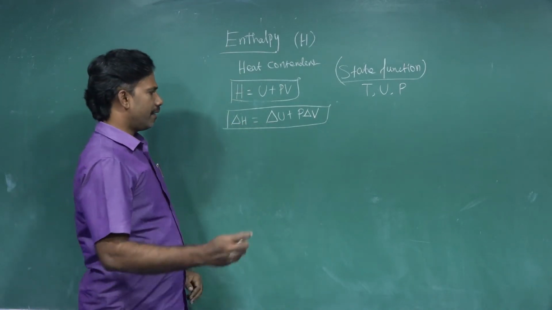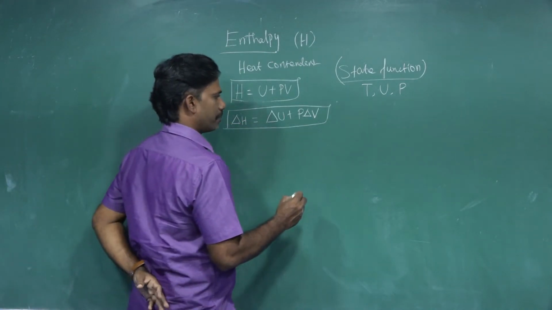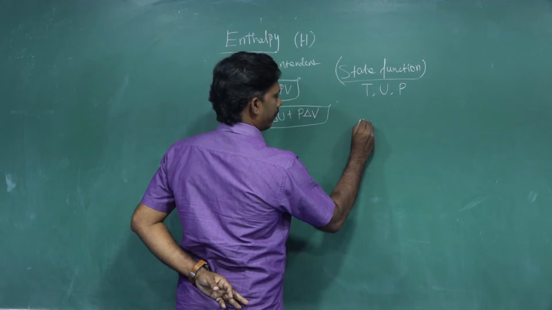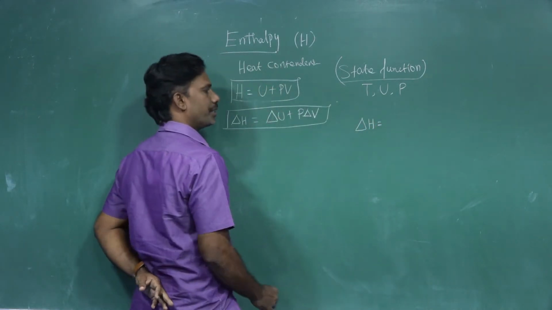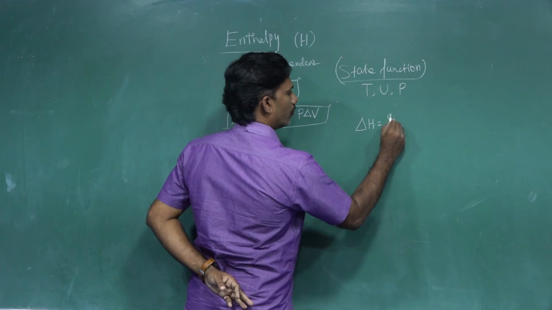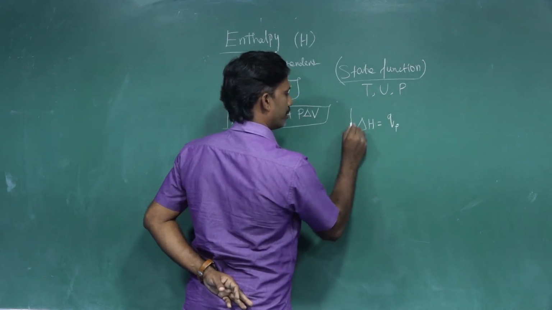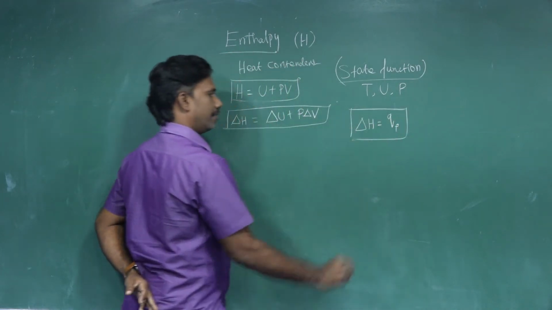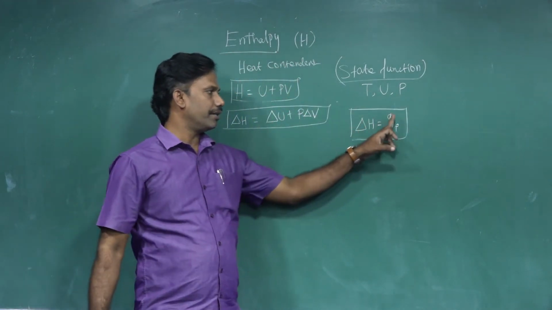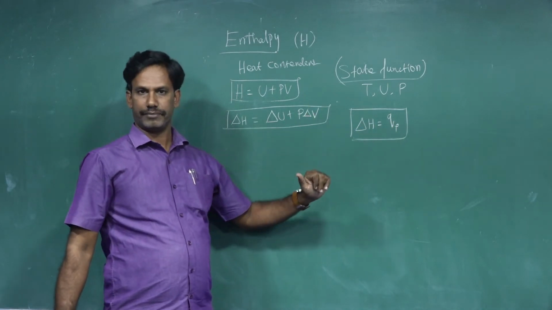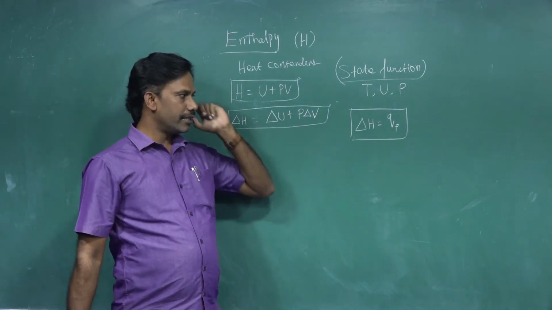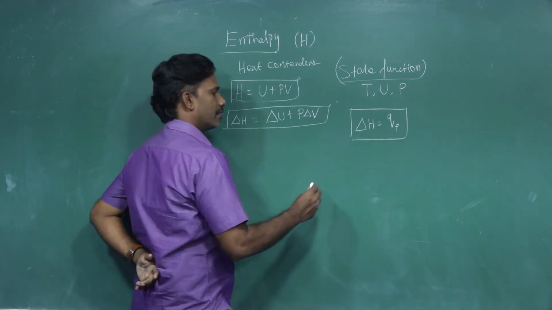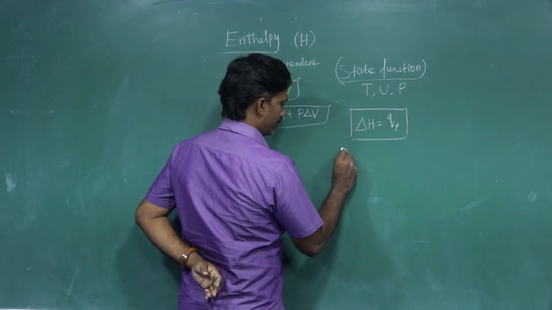At a constant pressure, enthalpy change del H equal to Q, the quantity of heat at a constant pressure. At a constant pressure, enthalpy change del H equal to the amount of heat supplied. So at a constant pressure it is like this. You know very well, there are two processes.